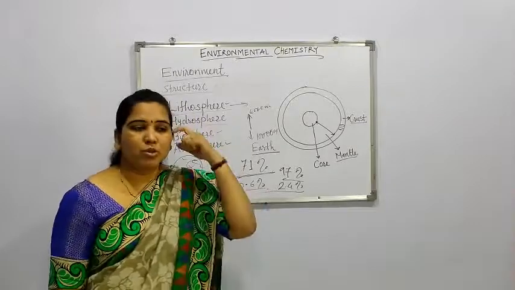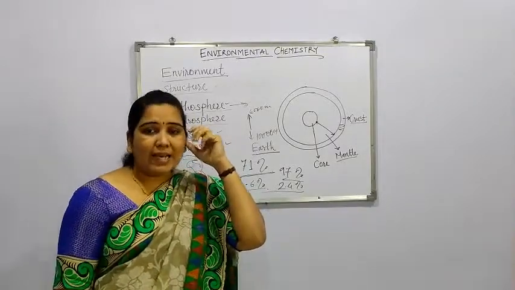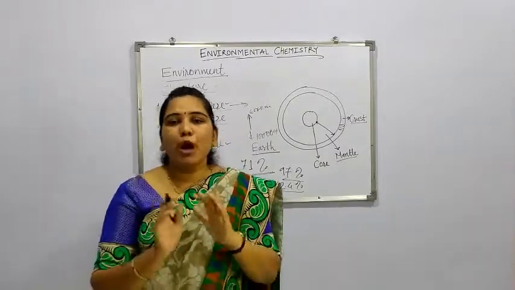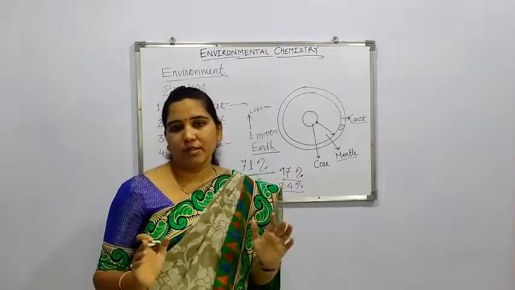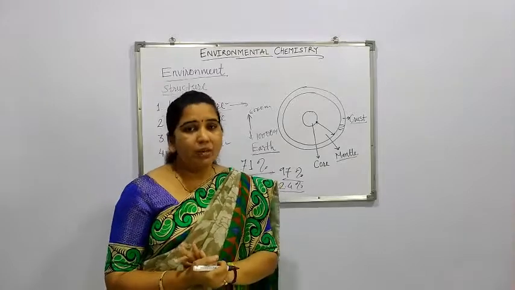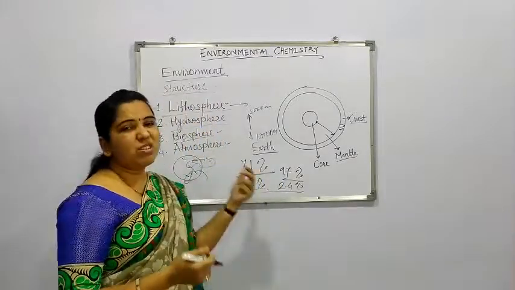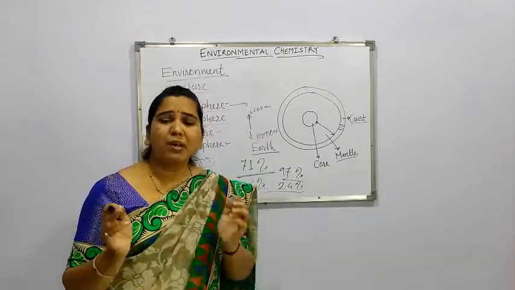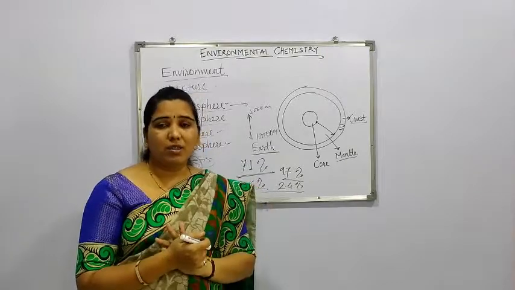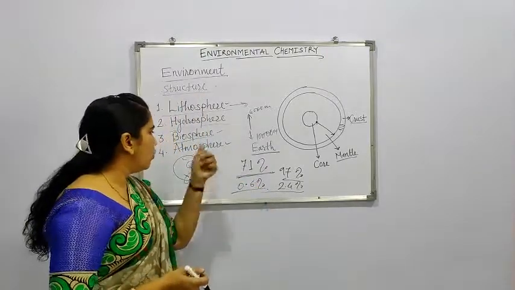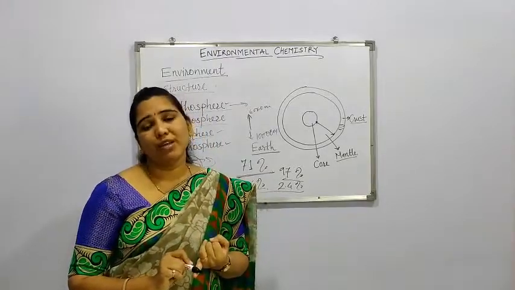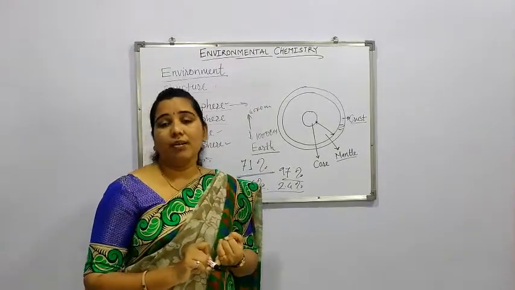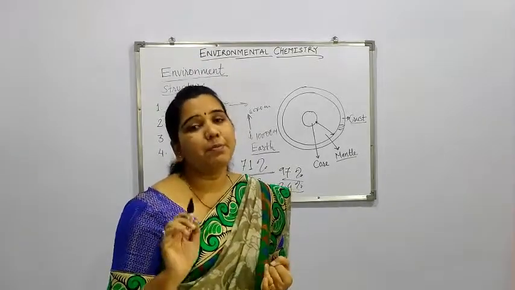So atmos means air. The gaseous blanket which is found surrounding the Earth's surface is called the atmosphere. Particularly, the atmosphere includes different types of gases which are very useful for sustaining life on the Earth. It includes nitrogen. We know that the maximum amount of nitrogen is present in the atmosphere, up to 78%.